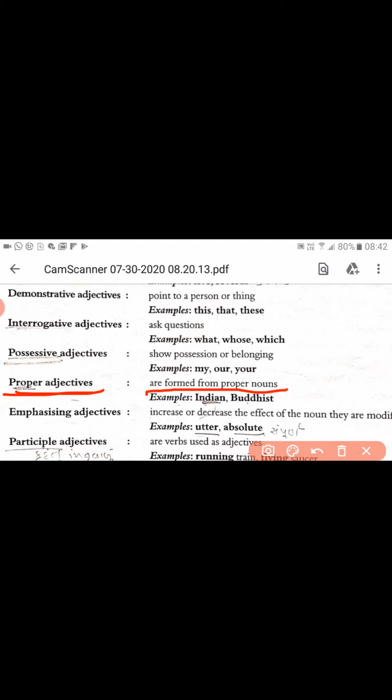He is a boy, but Mitesh is a clever boy. Here Mitesh is indicating a boy and his name is Mitesh. That's why Mitesh here becomes the proper noun.